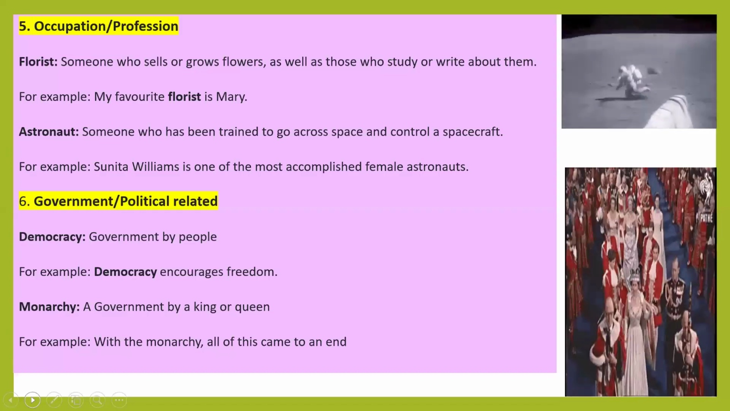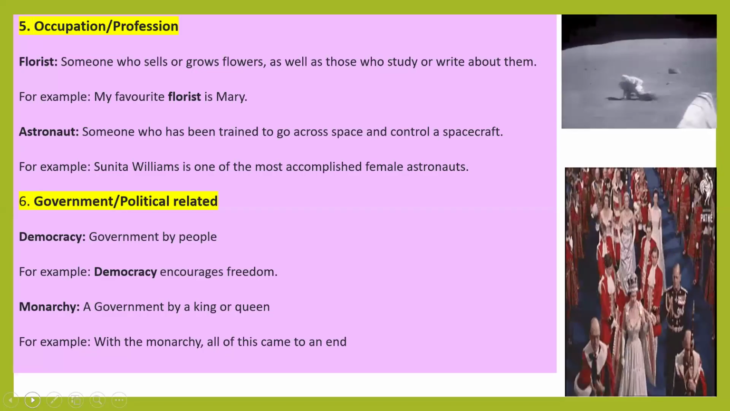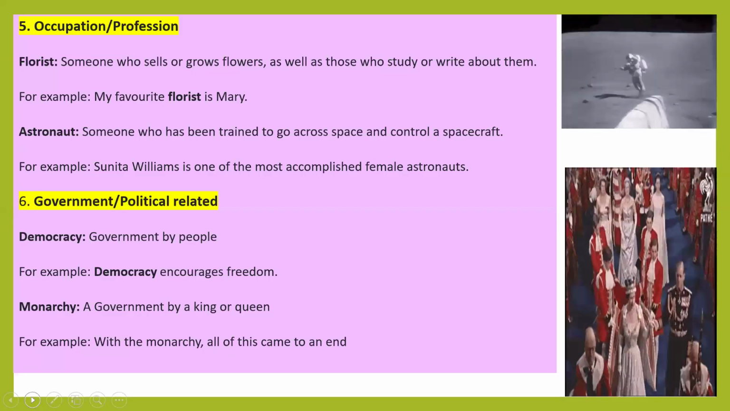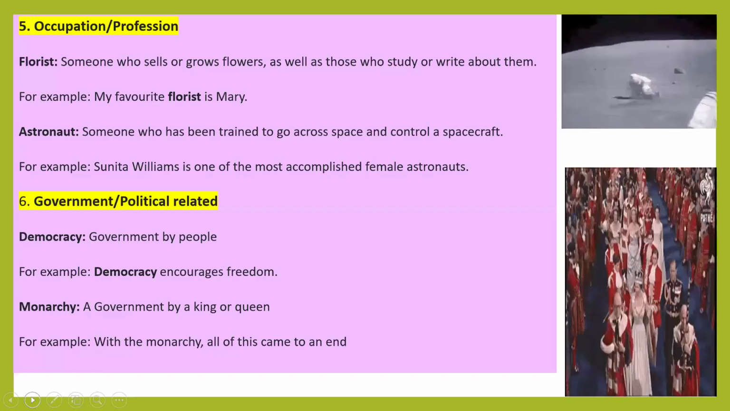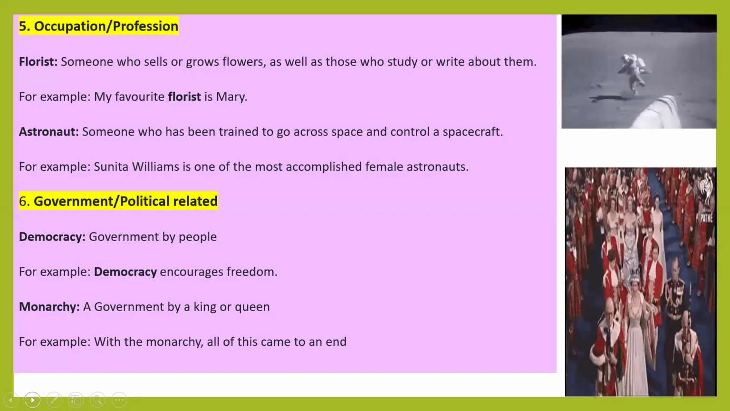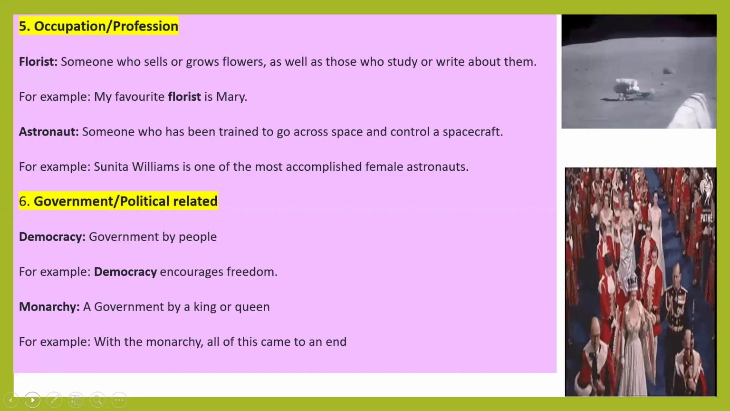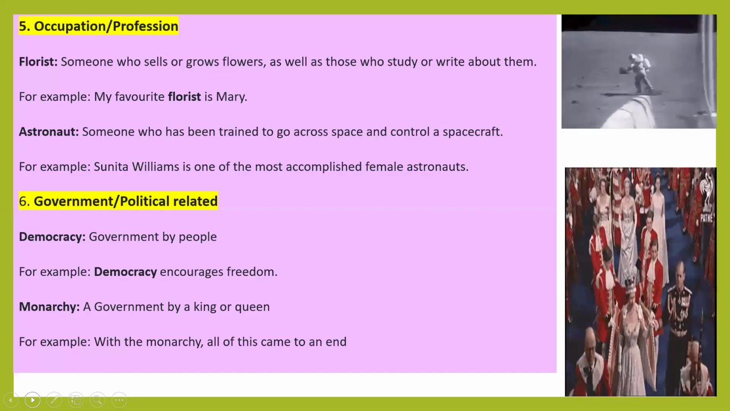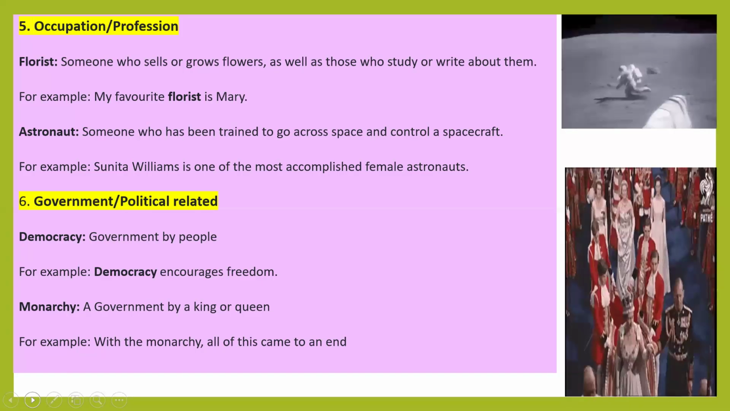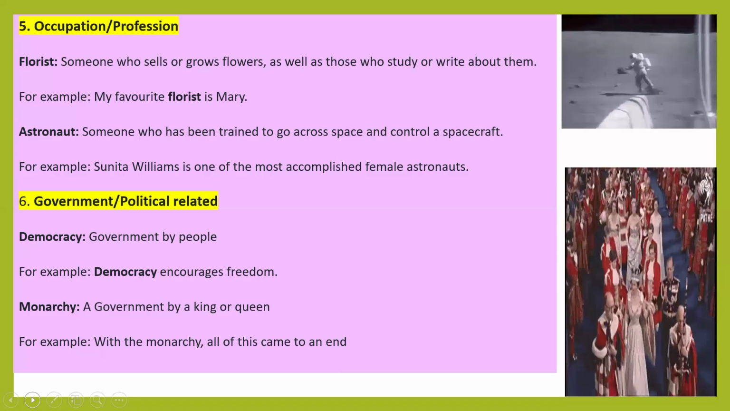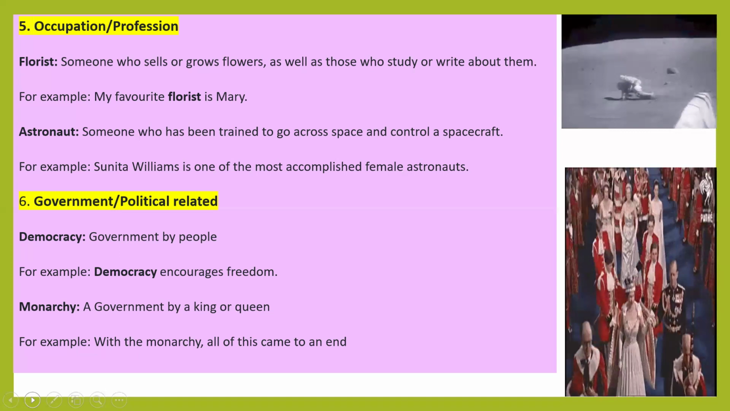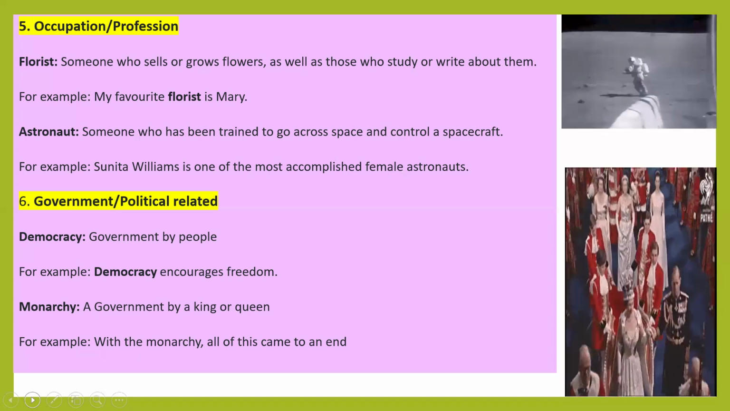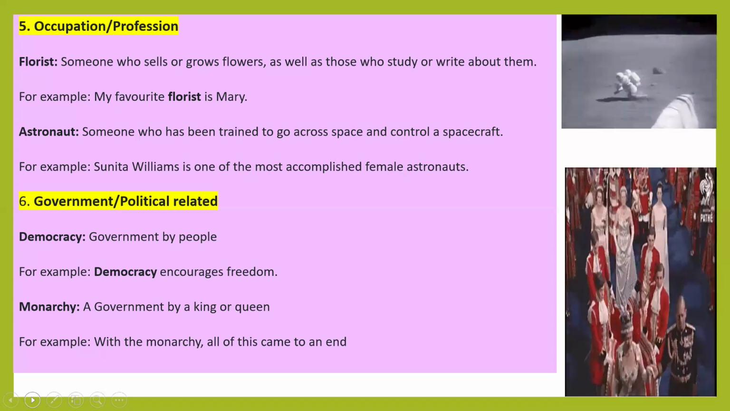Next is associated with occupation or profession. Florist means one who sells or grows flowers, as well as one who studies or writes about them. My favorite florist is Mary. Now about the astronaut's profession: one who has been trained to go across space and control a craft. Example sentence: Sunita Williams is one of the most accomplished female astronauts.